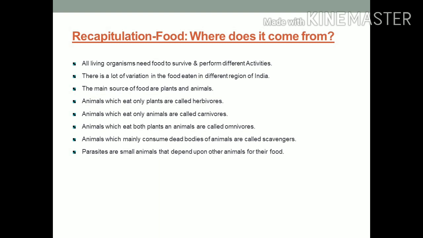You know, we obtain cereals, pulses, grain, vegetables, and fruits from plants, and we obtain milk products and flesh meat from animals.